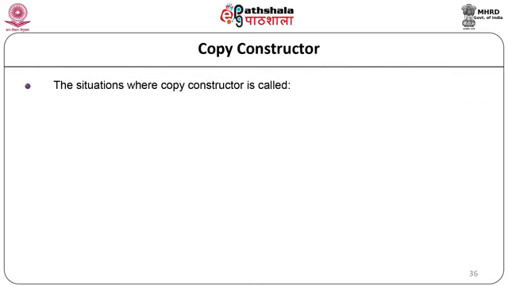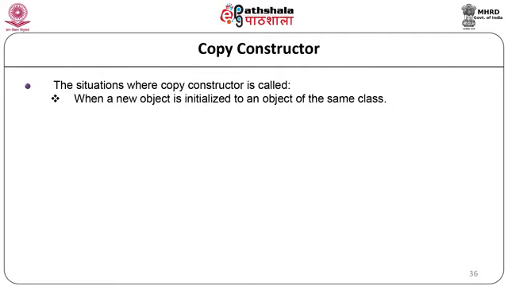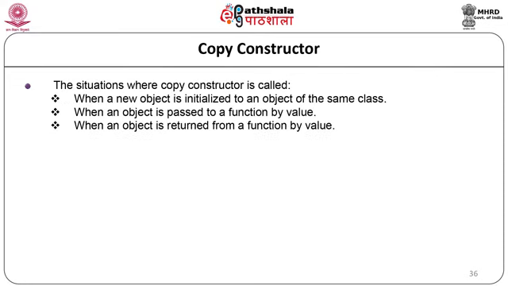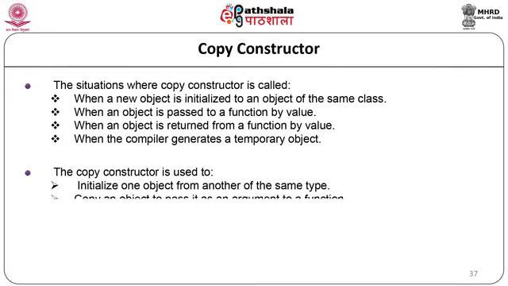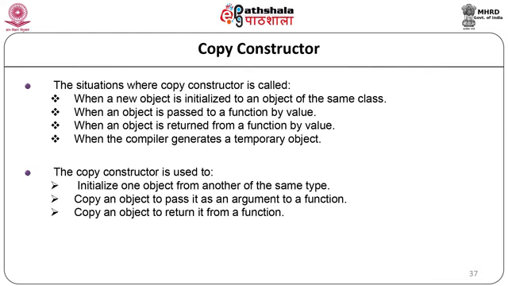The situations where copy constructor is called are when an object is initialized to an object of the same class, when an object is passed to a function by value, when an object is returned from a function by value, and when the compiler generates a temporary object. The copy constructor is used to initialize one object from another of the same type, copy an object to pass it as an argument to a function, and copy an object to return it from a function.